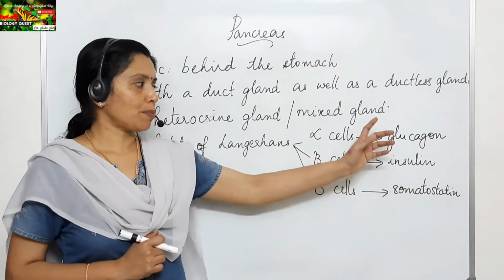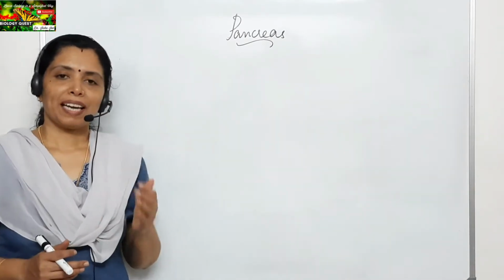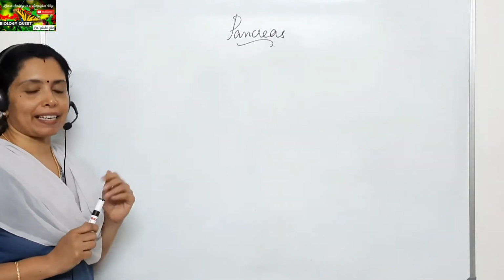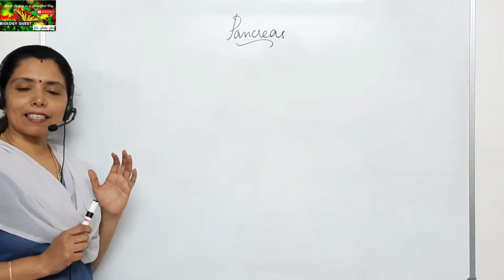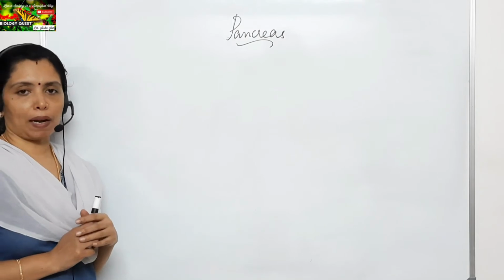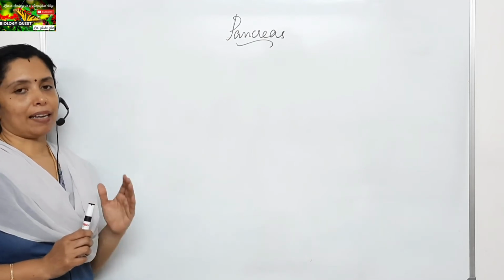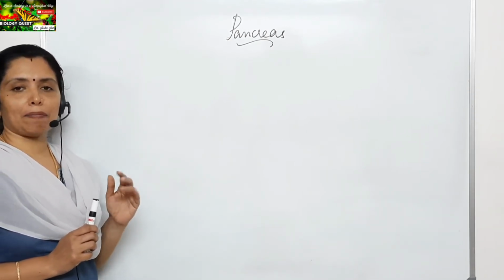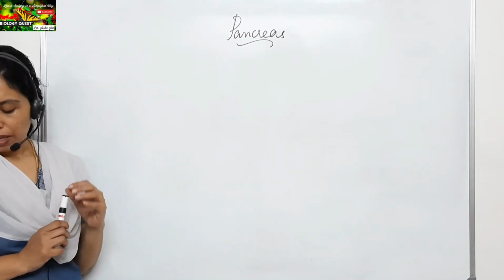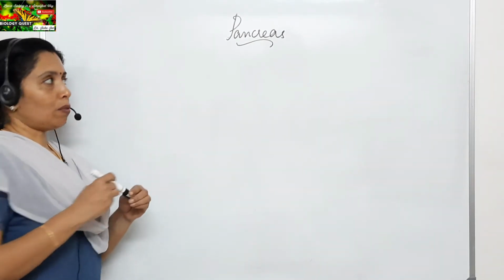In our syllabus, we have to study the functions of glucagon and insulin. Now we have seen that the hormone insulin is secreted by the beta cells of the islets of Langerhans. And it is this insulin hormone that checks the rise in sugar level in the blood. The rise of sugar level in the blood is checked by the hormone insulin, which is secreted by the beta cells of the islets of Langerhans of the pancreas. Now, how does this insulin check the rise in sugar level in the blood? So, function of insulin.